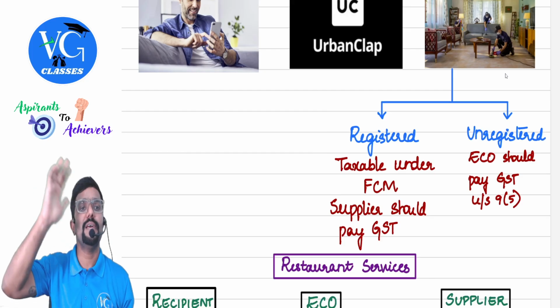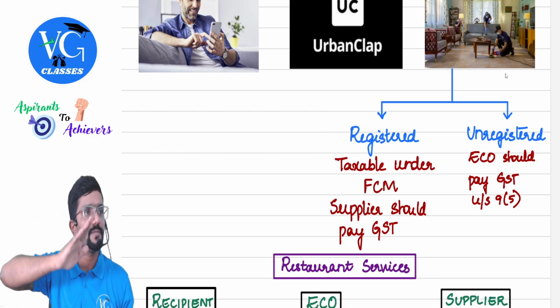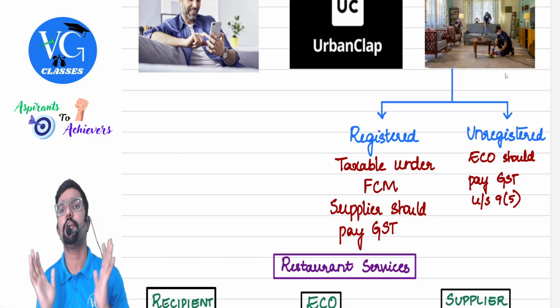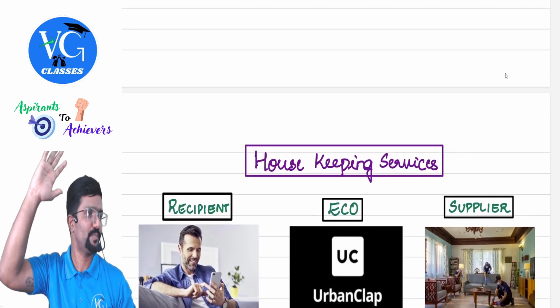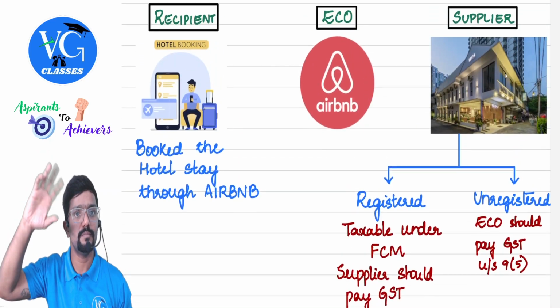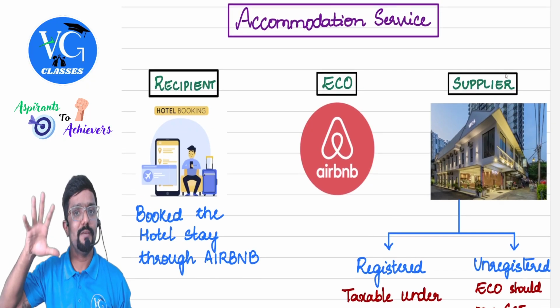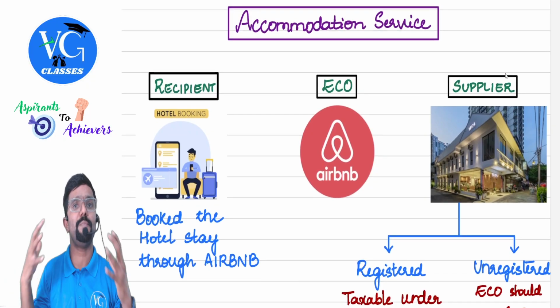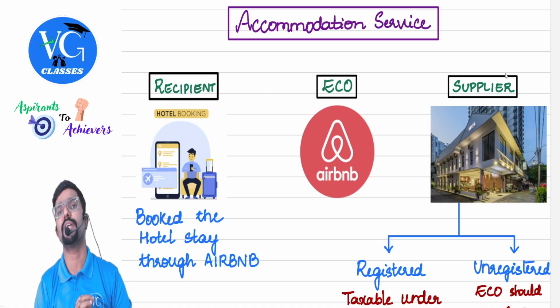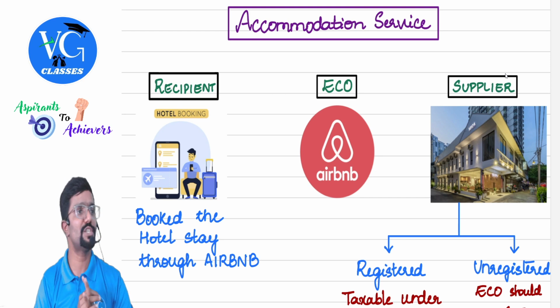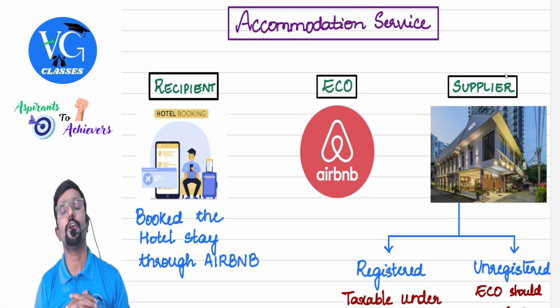So if the supplier is registered, forward charge. If the supplier is not registered, then the e-commerce operator has to pay tax. This and the above one are same to same. Obviously the service is different, but the provision is the same. Whenever there is an accommodation service or housekeeping service which is booked through an e-commerce operator, first check whether the supplier is registered under GST. If yes, forward charge. If not, the e-commerce operator.